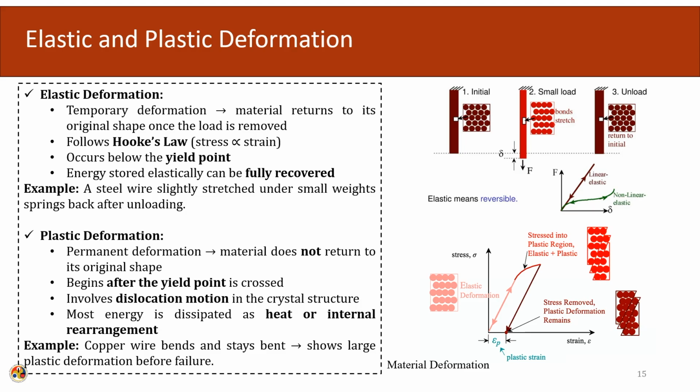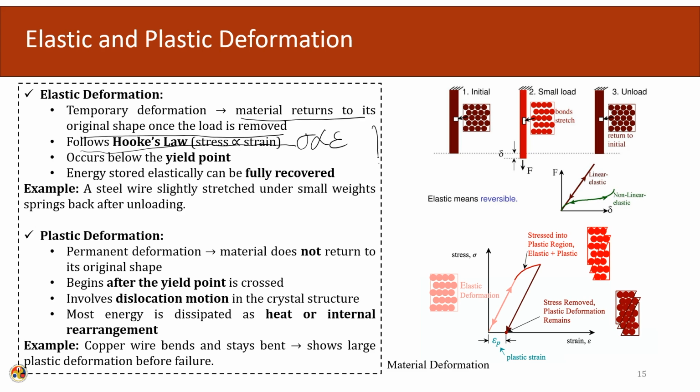Elastic deformation is a temporary deformation. The material returns to its original shape once the load is removed. Normally, it follows Hooke's law: stress is directly proportional to strain. So, it occurs below the yield point.